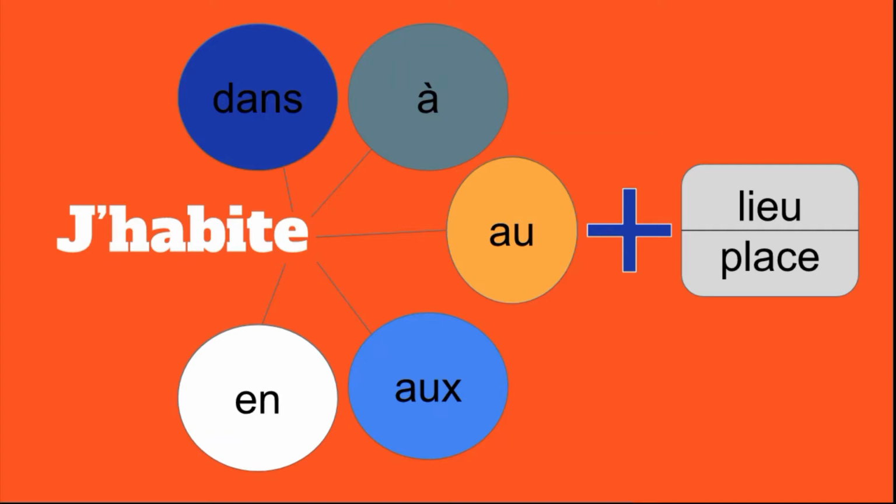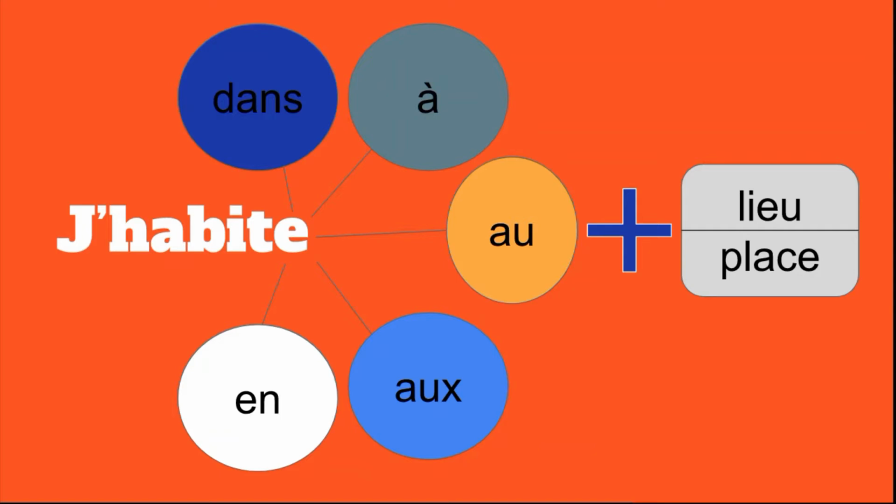So we could say j'habite dans, j'habite à, j'habite où, or j'habite en. It all depends on the place that I'm referring to. Of course, after all of these prepositions in bubbles that we see here, we have to add the name of a place, un lieu, a place.